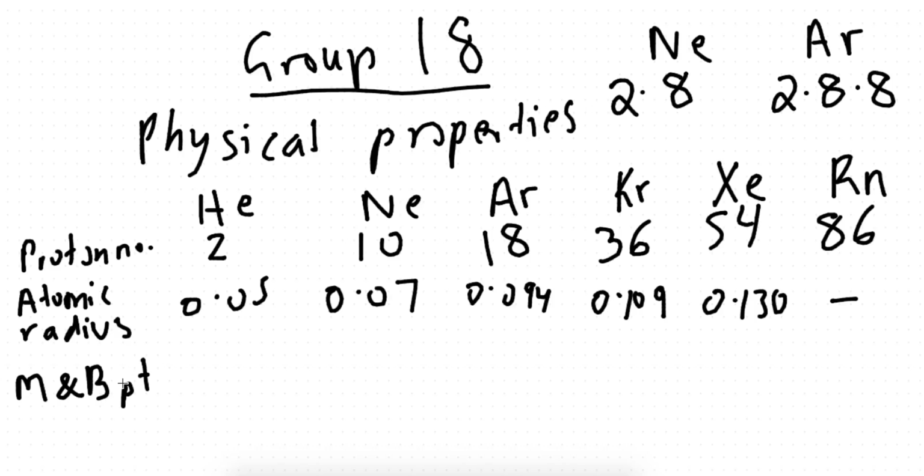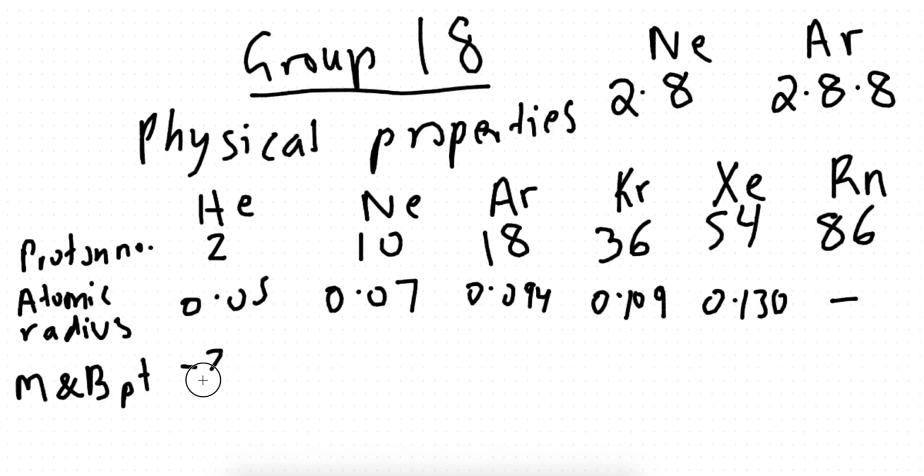So remember what melting point was, guys? The temperature at which a solid becomes a liquid at constant pressure. And what was boiling point? The temperature at which a liquid becomes a gas at constant pressure. We studied this in chapter 2, remember, guys? Okay, so melting and boiling point for group 18, there are values here, so I'll just put the melting points down.